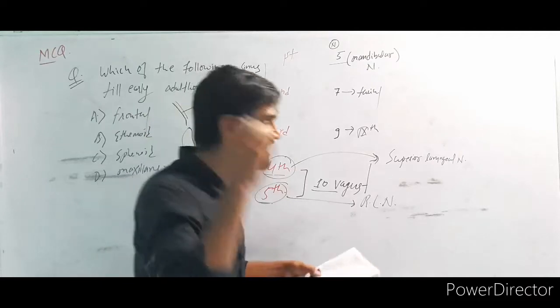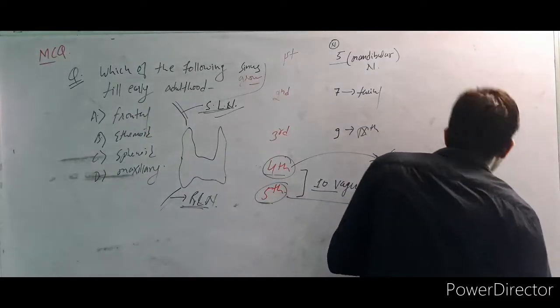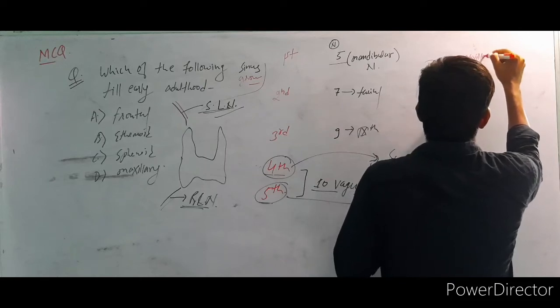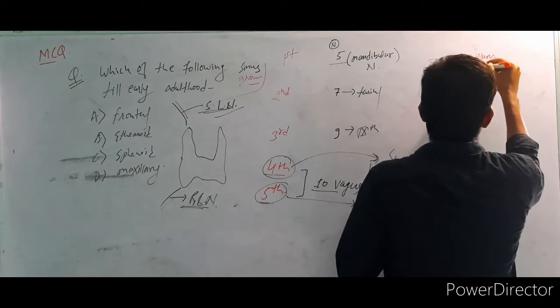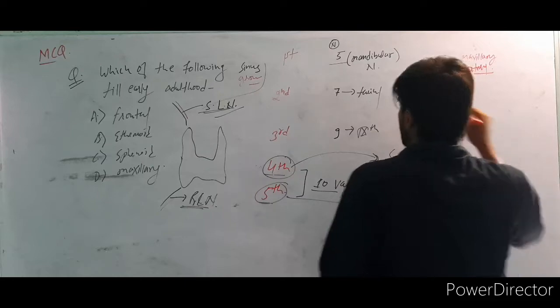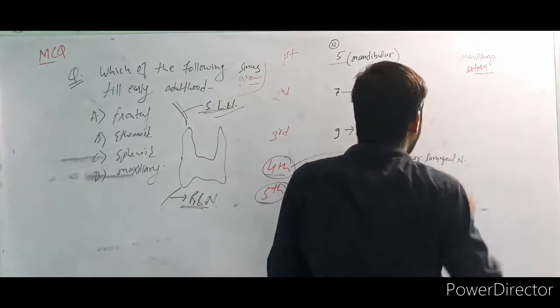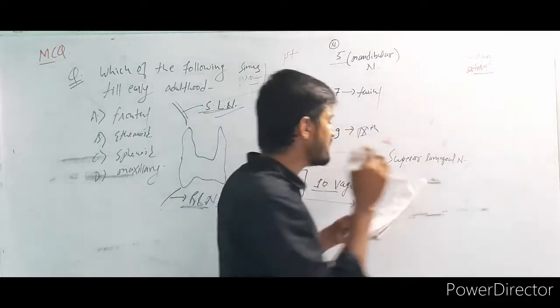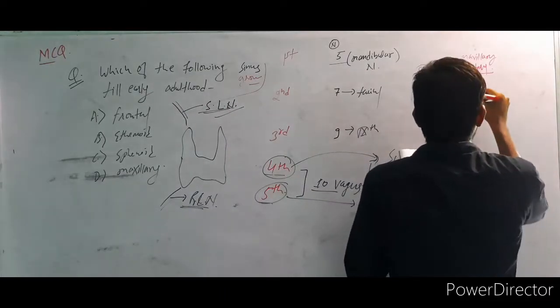Above first, the maxillary artery. Okay, so I'm going to write artery here. Maxillary artery in the first pharyngeal arch. In the second pharyngeal arch, the ear is there, the stapedius, right? So the stapedial artery.